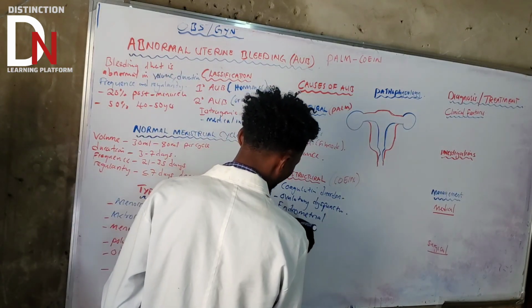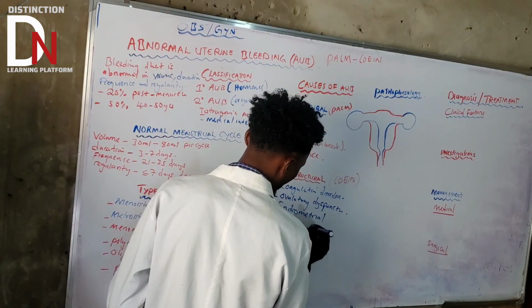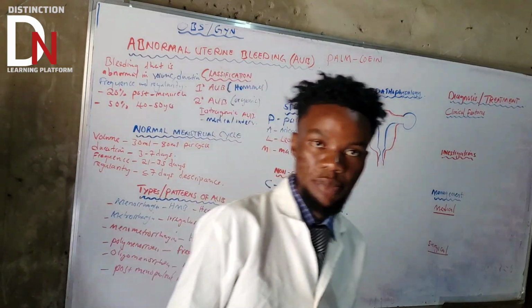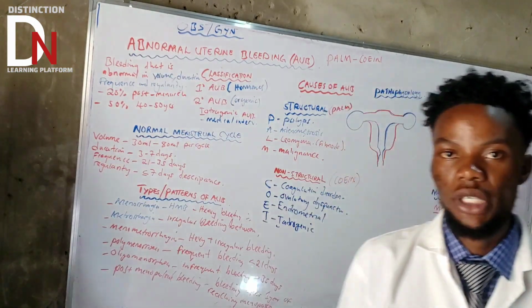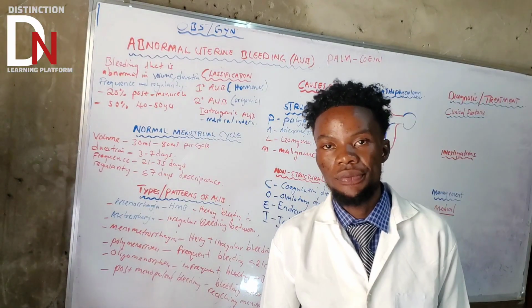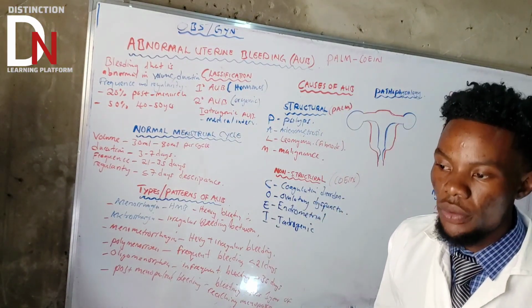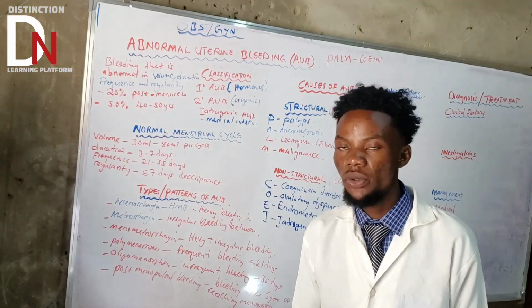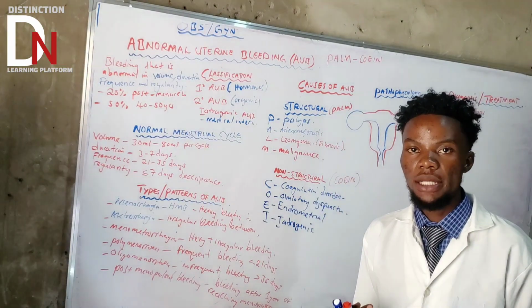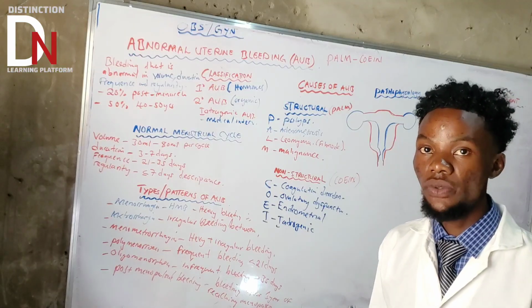Iatrogenic. Iatrogenic is because of medical intervention. Maybe someone is on COCs, combined oral contraceptive pills, or maybe they have inserted a copper device or an intrauterine device.